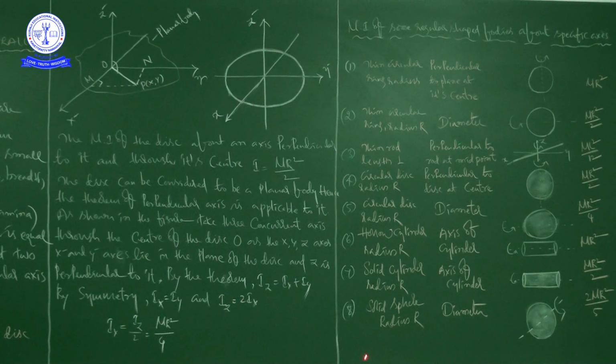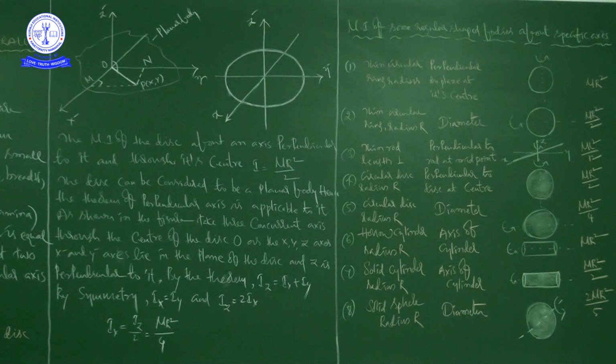And the last one, we are taking the solid sphere. You can imagine what a sphere is. Take a shot put, that is the best example of a solid sphere. Radius is capital R. So in the case of a solid sphere of radius capital R, about its diameter, the moment of inertia will be 2 MR square by 5.